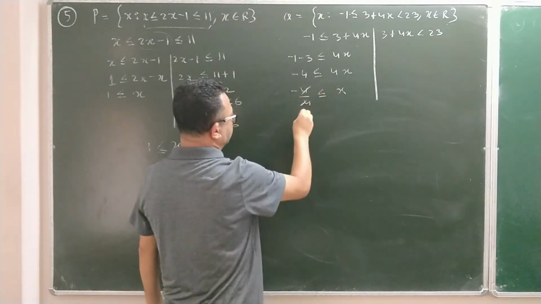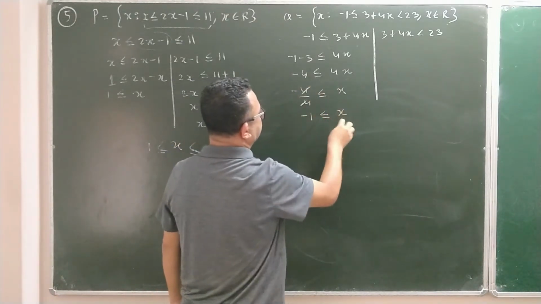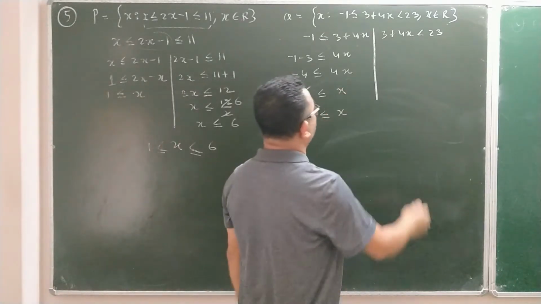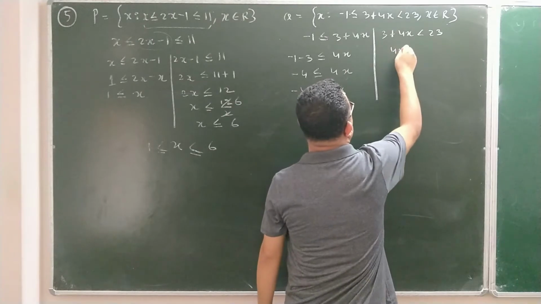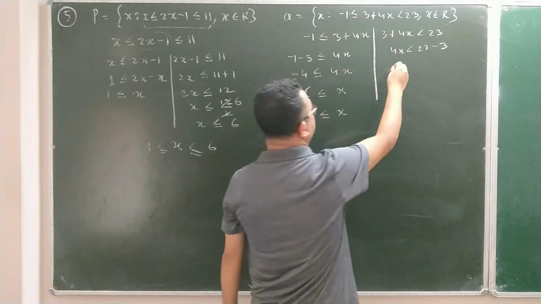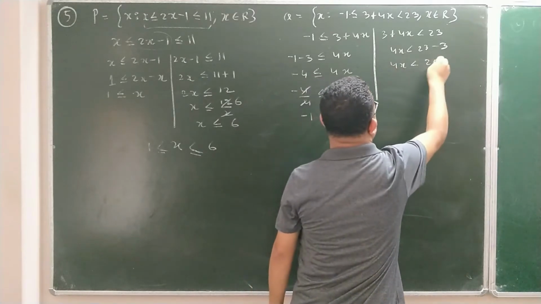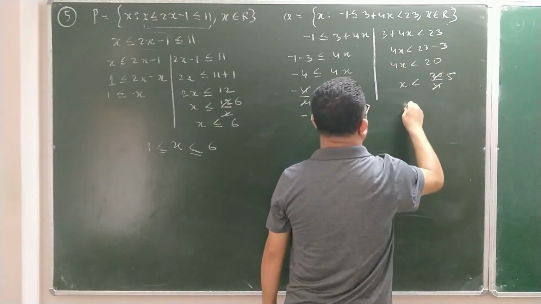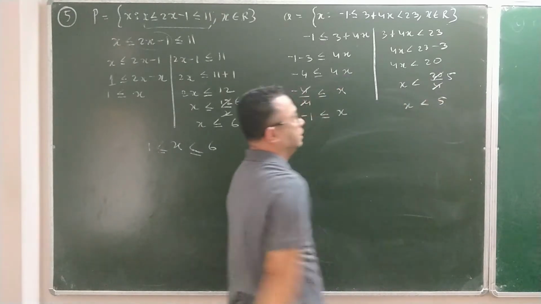So as you cancel it, you have x is greater than or equal to minus 1. Same way going on to that one. Here 4x is positive, so 4x. This is 23 minus 3. Positive 3 has become negative 3. So 4x will be less than 20, so x will be less than 20 by 4. When you cancel it, it is coming 5. So now you can say x is less than 5.